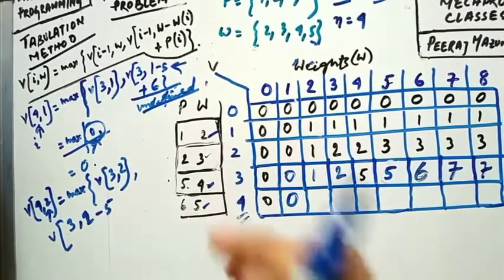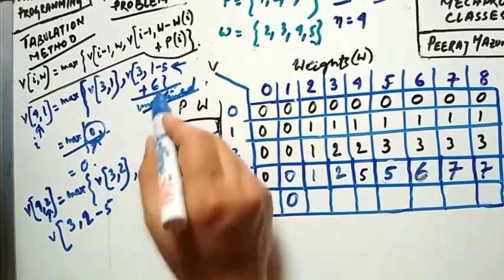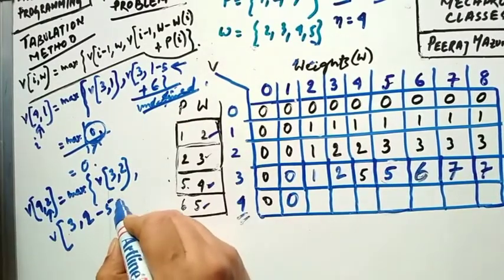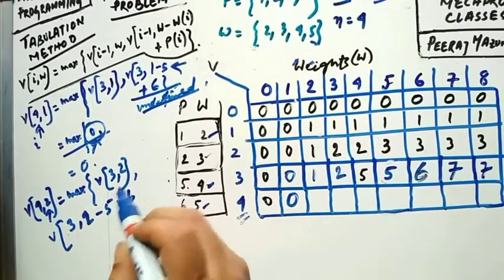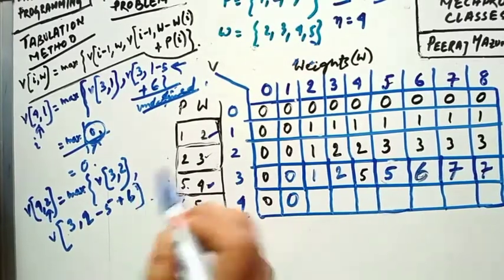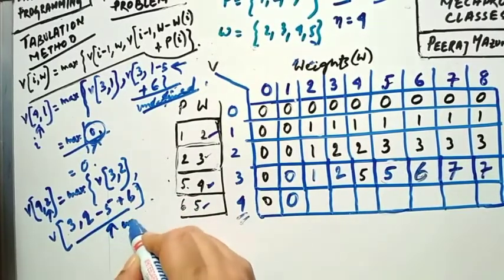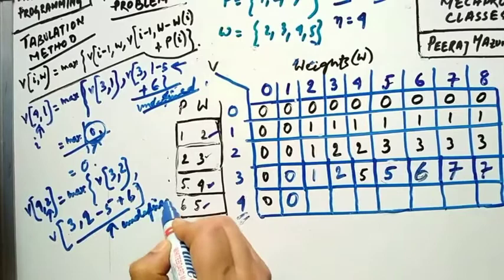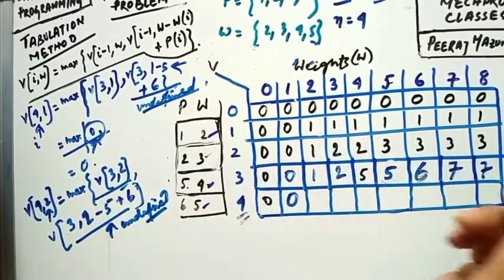So 2 minus 5 and the profit will be as it is, that is plus 6. Now you can see again this is undefined, and this value V of 3 comma 2 is 1.